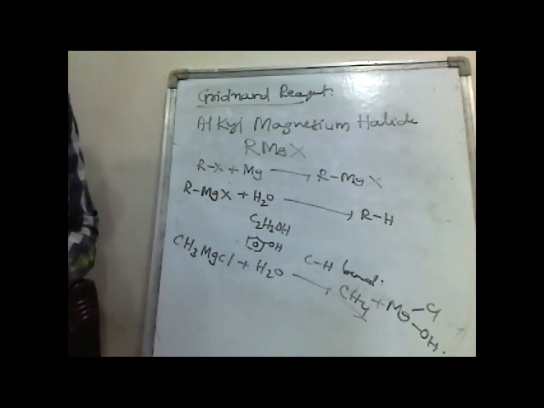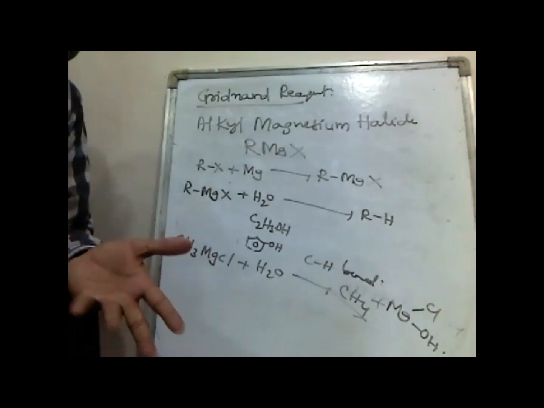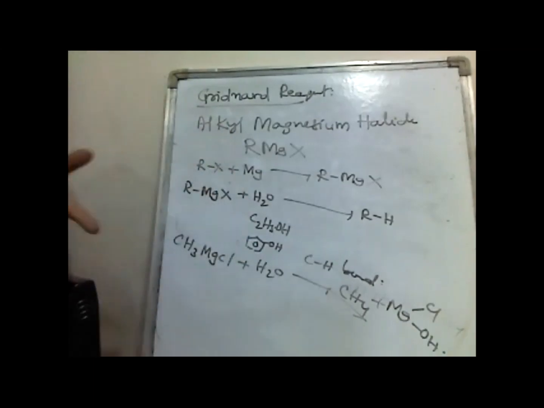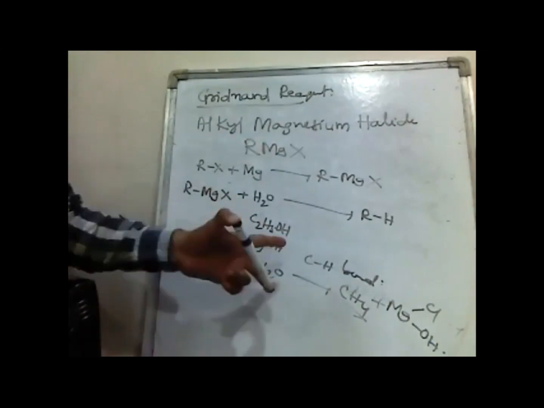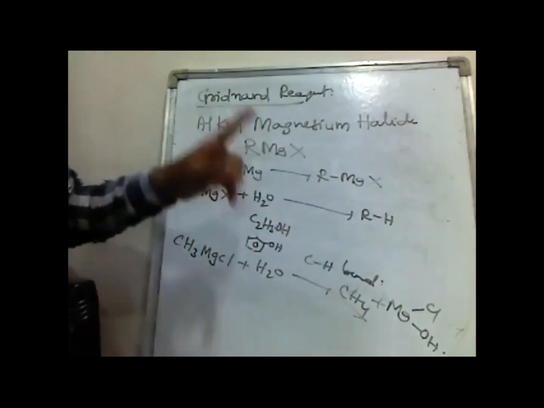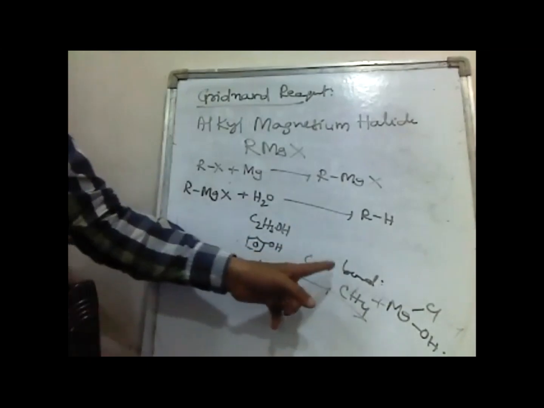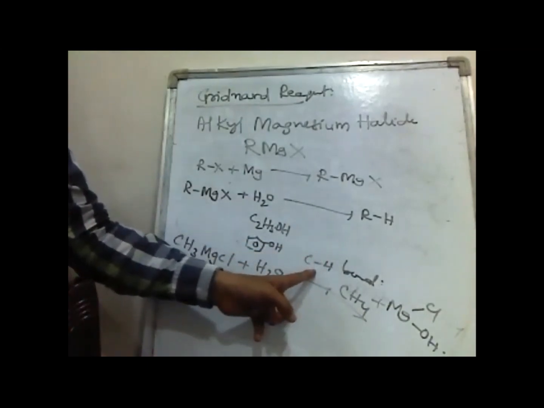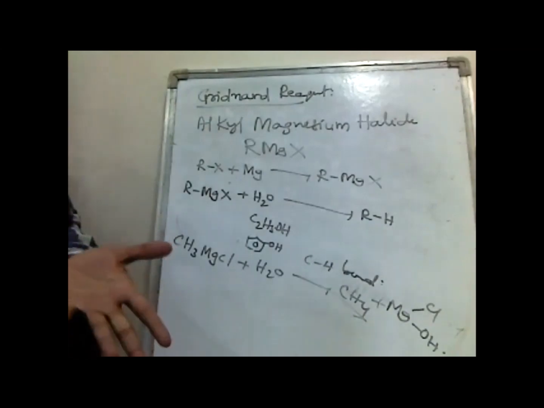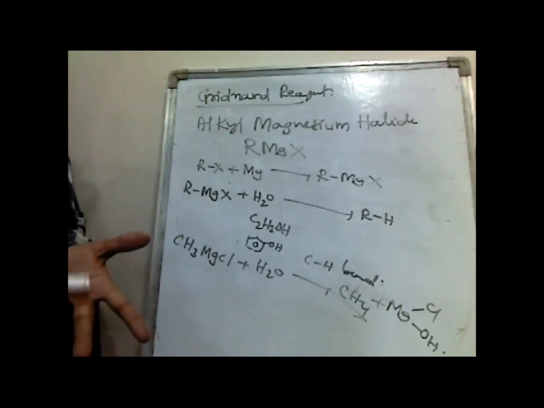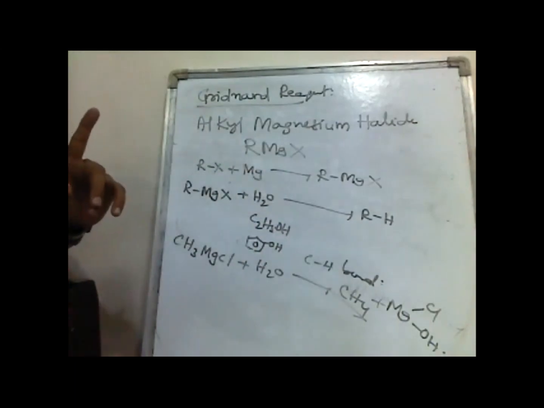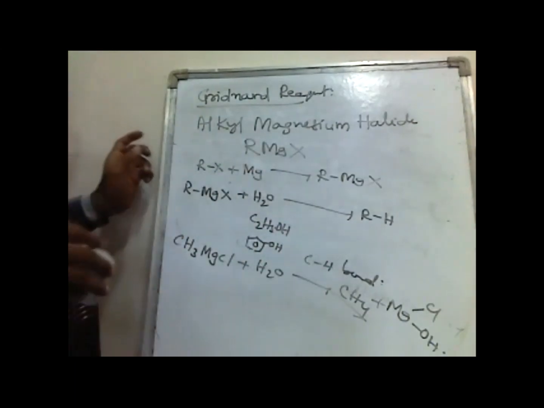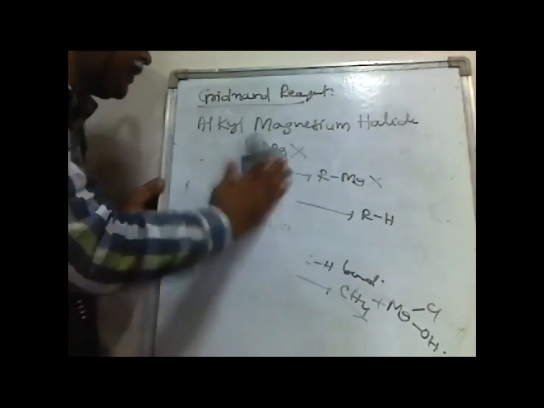So far, we have discussed five methods. Among these methods, only decarboxylation and the Grignard reagent method can prepare methane. Both of these reactions involve the formation of a C-H bond, but the remaining three reactions, Kolbe electrolysis, Wurtz reaction, and Frankland reaction, involve the formation of a C-C bond. So this is regarding the Grignard reagents.